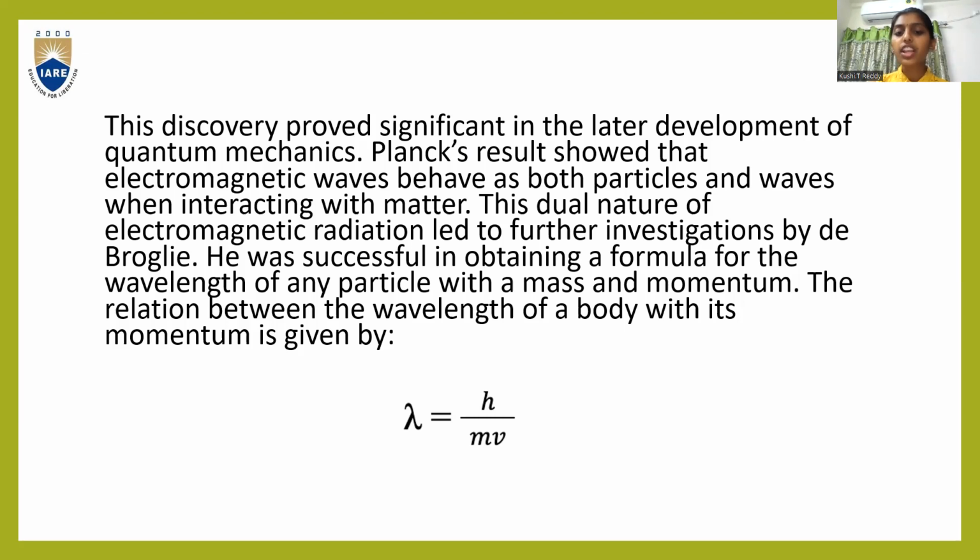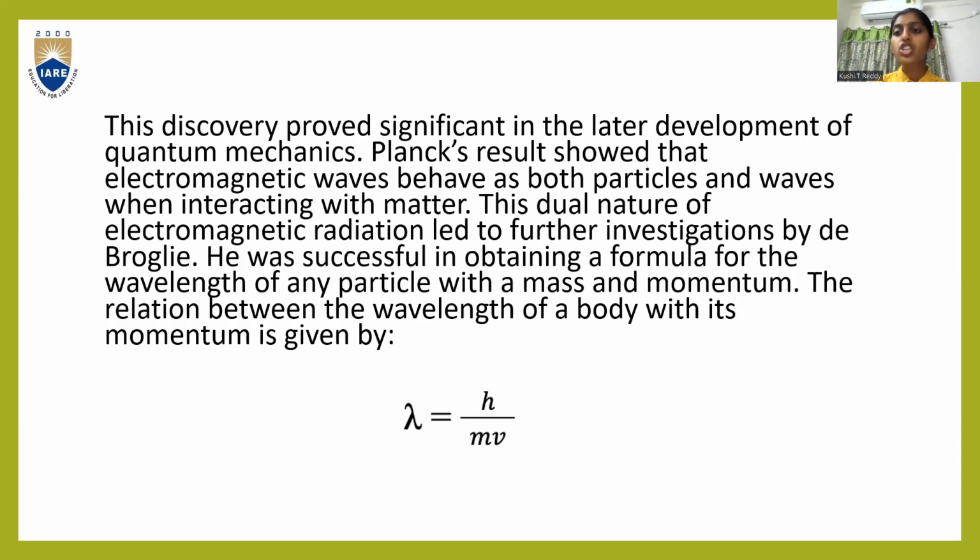This dual nature of electromagnetic radiation led to further investigations by de Broglie. He was successful in obtaining a formula for the wavelength of any particle with mass and momentum. The relation between the wavelength of a body with its momentum is given by lambda is equal to h by mv.